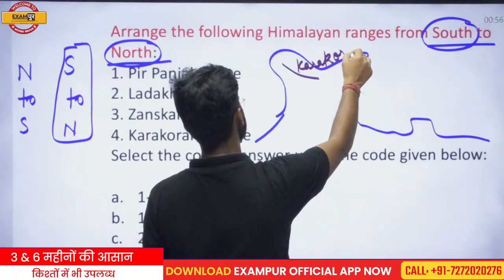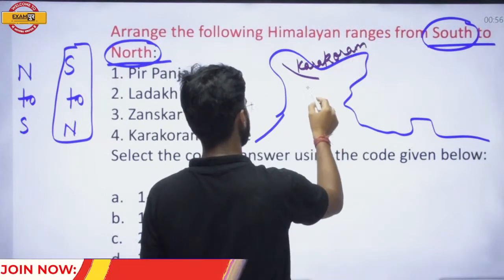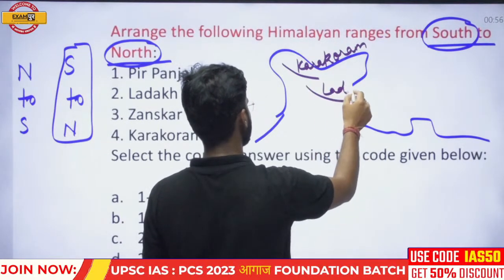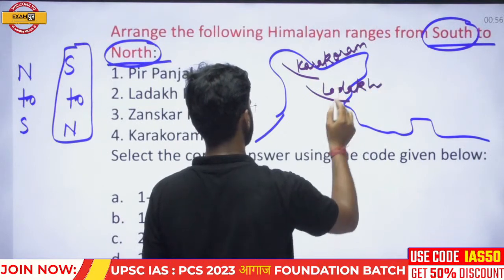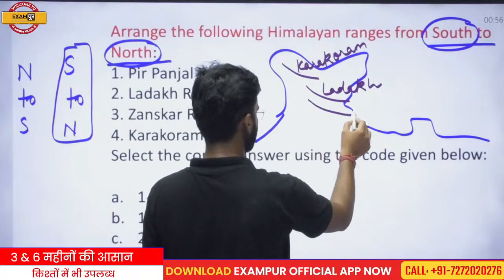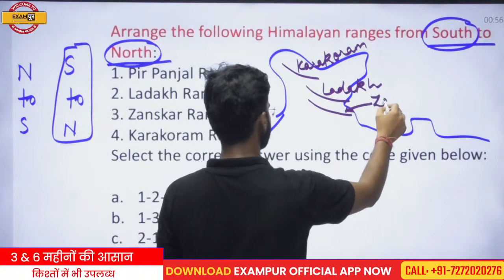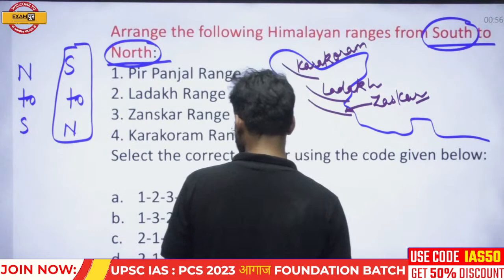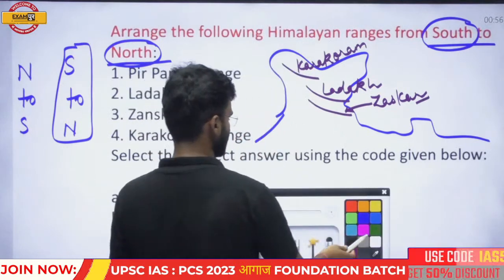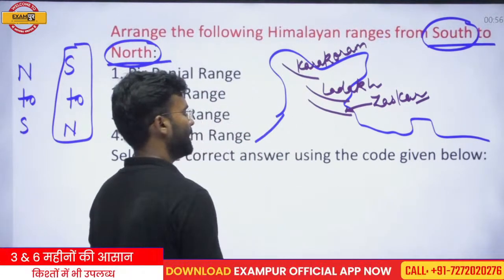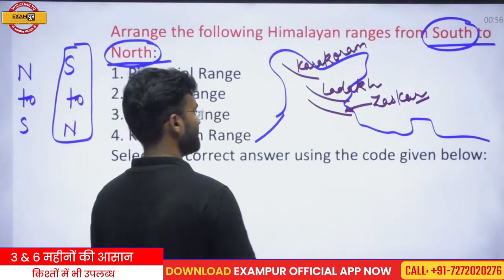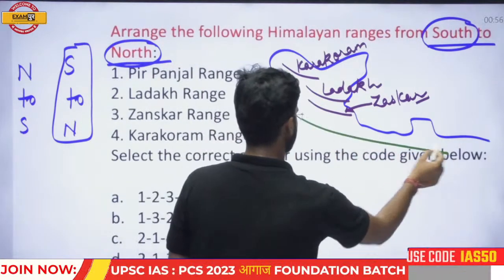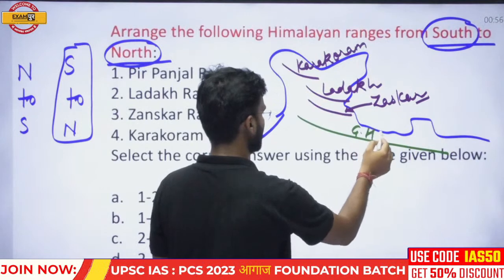Karakoram is part of the Trans-Himalaya, and then here is the Ladakh range. It is the second important range of the Trans-Himalaya, and here is the Zanskar range, the third important range in India related to the Trans-Himalaya.